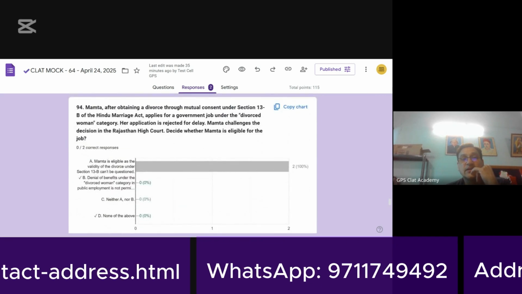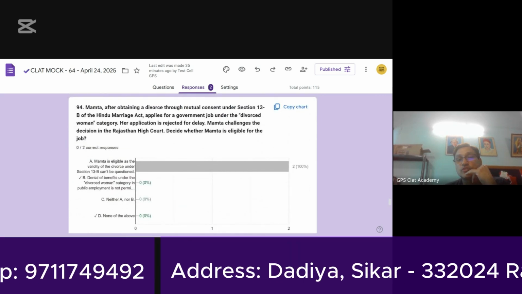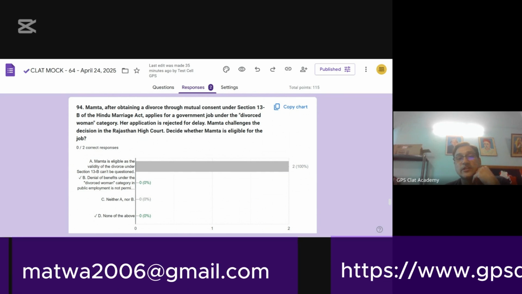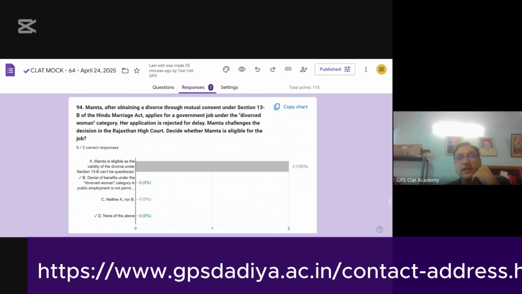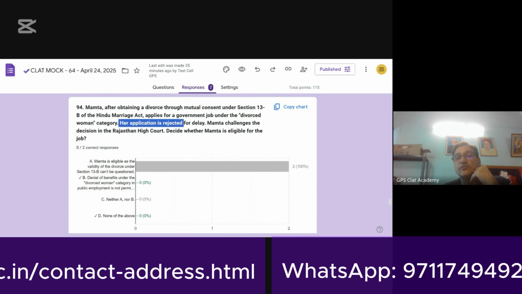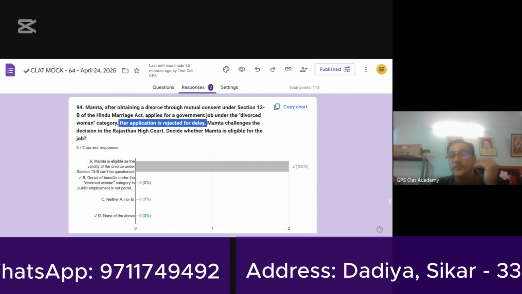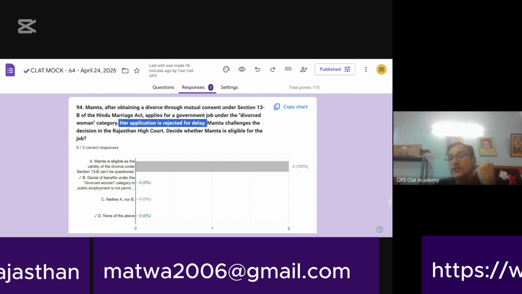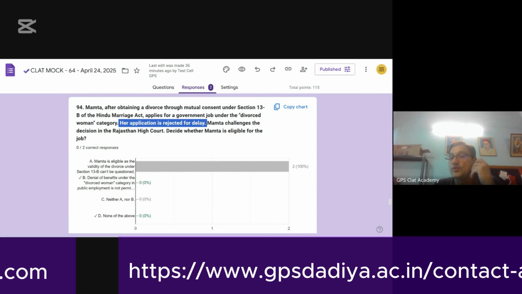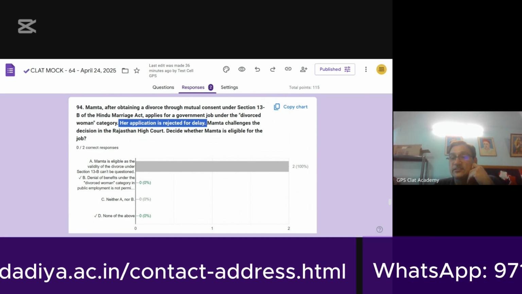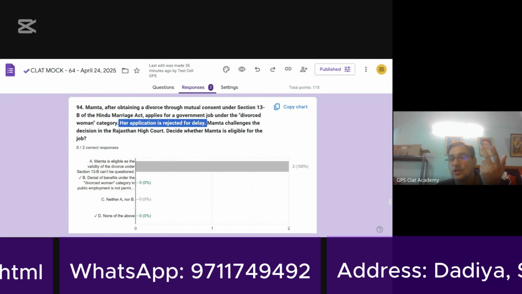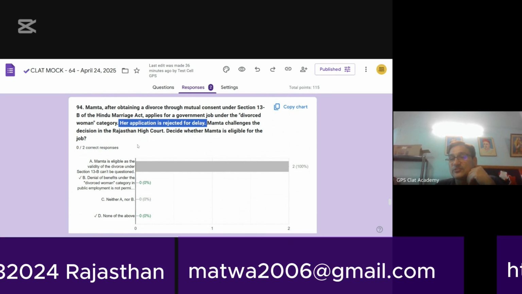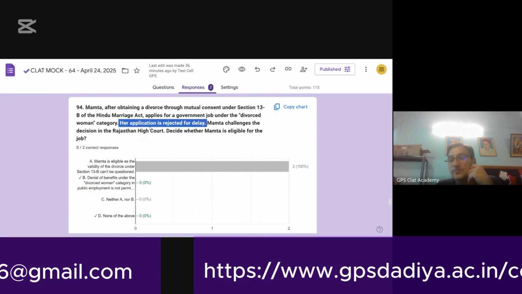Let's move ahead. Mamta, after obtaining a divorce through mutual consent under Section 13B of the Hindu Marriage Act, applies for a government job under the divorced woman category. Her application is rejected for delay. Now the ground is delay. If your mutual consent divorce takes place on date X, and you come on X plus 10 years, then there is no necessity for a job, so you have defeated the right on the basis of delay. So that is why the application is rejected.